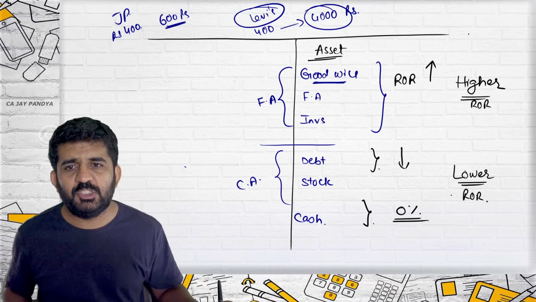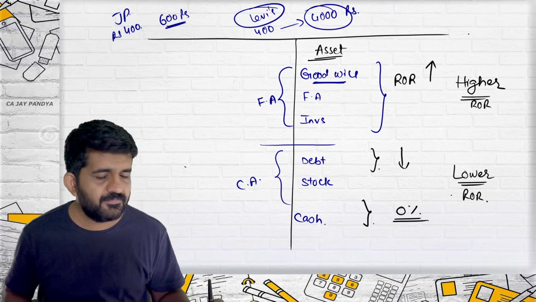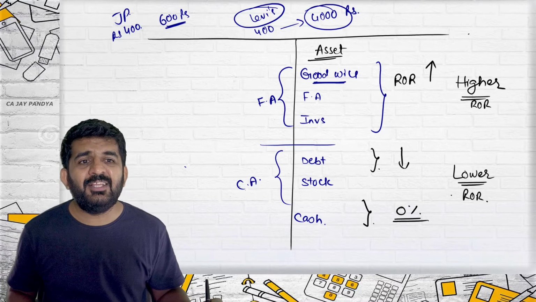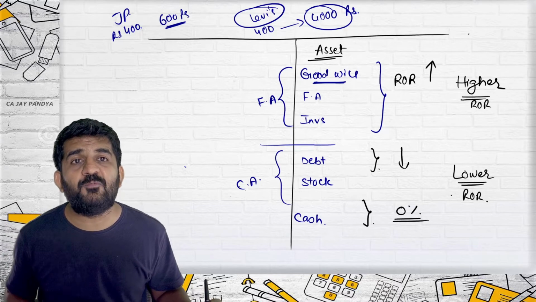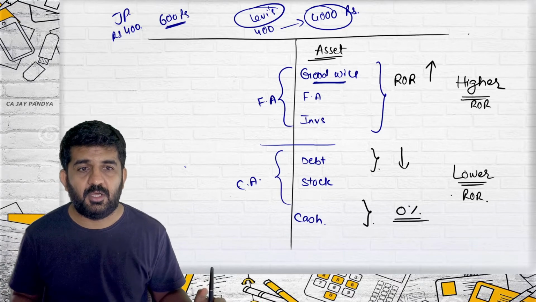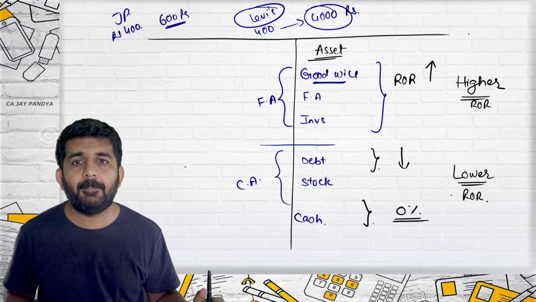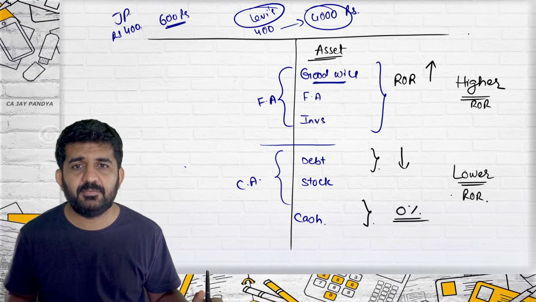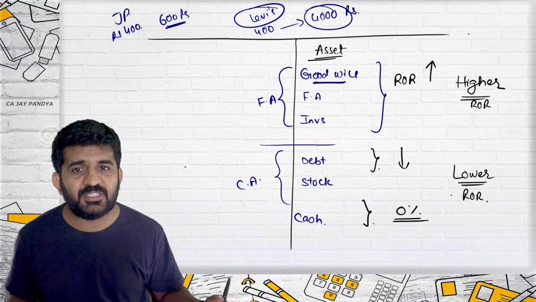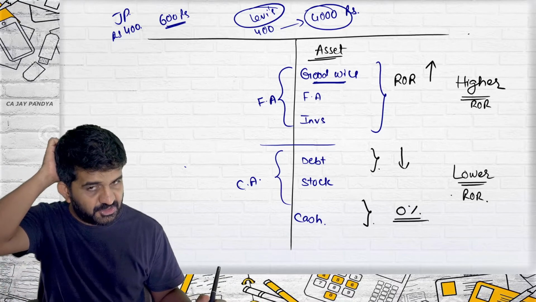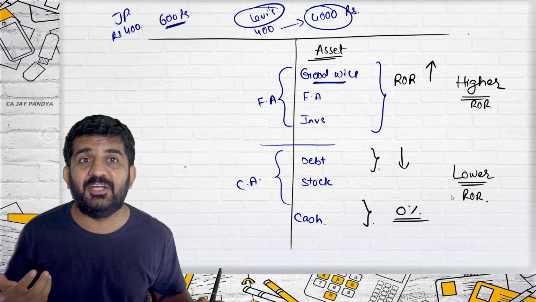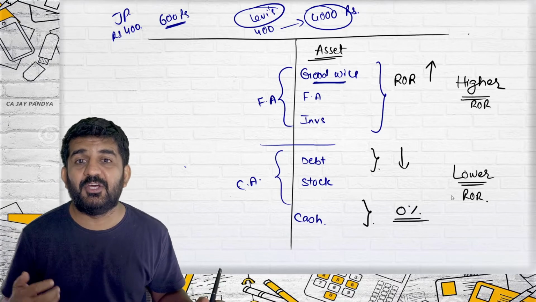Let me ask one student, Kishan, if you are the owner of this company, would you prefer that more of your money should lie on the upper side or more of your money should lie on the lower side? More of your investment should be on the upper side of the balance sheet or the lower side of the balance sheet? Upper side. Upper side, because it is giving you a higher rate of return. It is giving you higher profit.